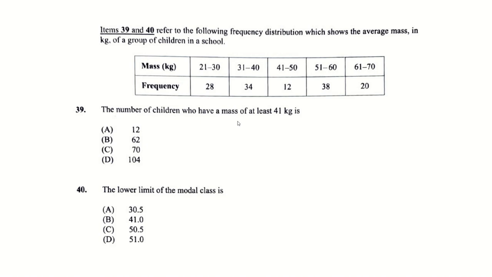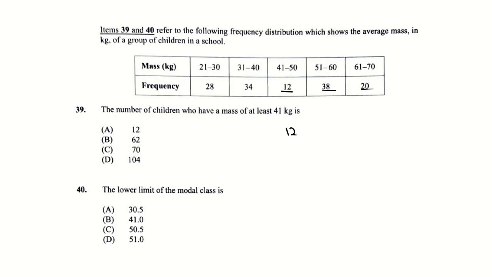Right, so we want the number of children who have at least 41 kilograms, so it's 41 and more. So we're looking at this section, this one and this one. So that's 12 and 38 is 50, and then 50 and 20 is 70.